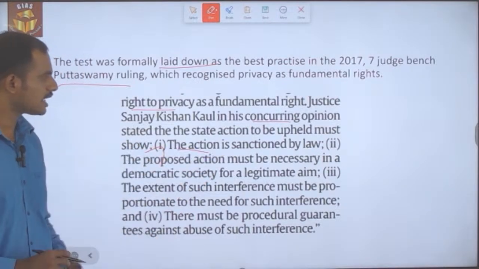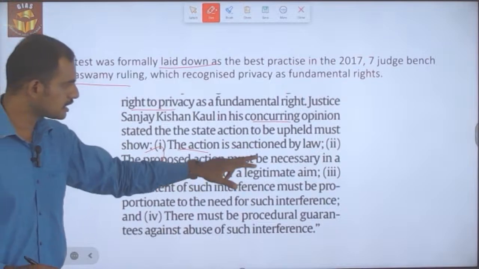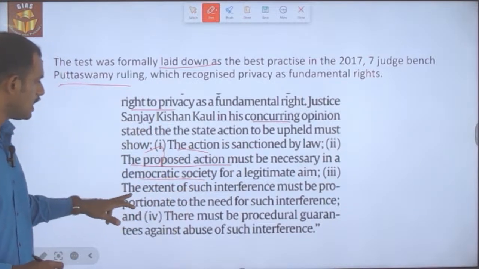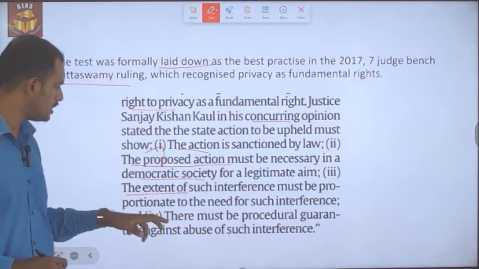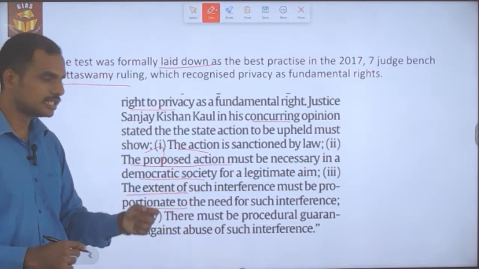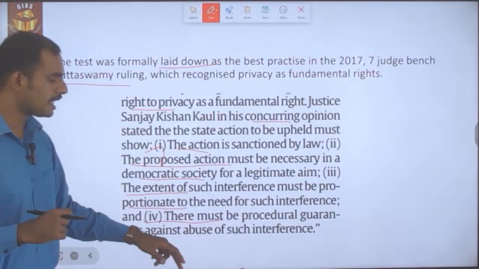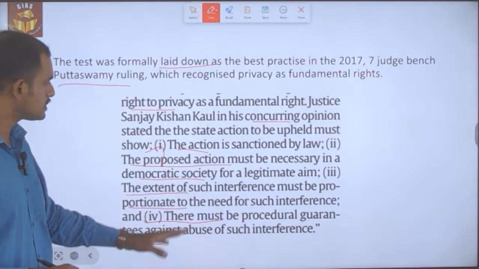The action must be sanctioned by law. The proposed action must be necessary in a democratic society for a legitimate purpose, and the extent of such interference must be proportionate to the need for such interference. And there must be a procedural guarantee against the abuse of such interference.